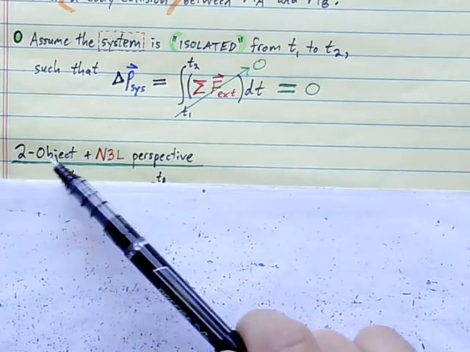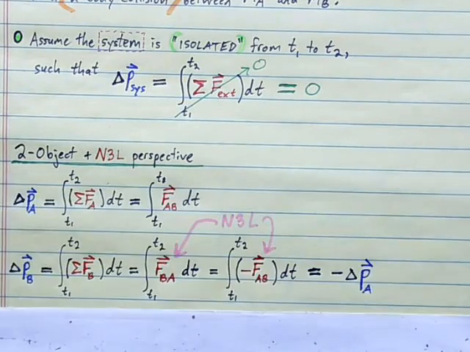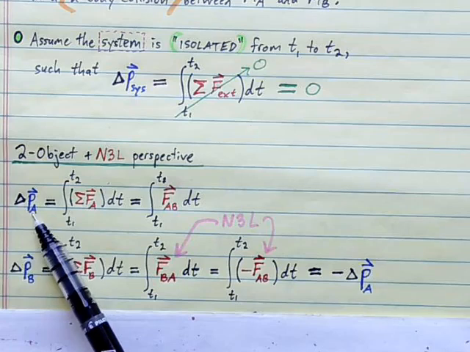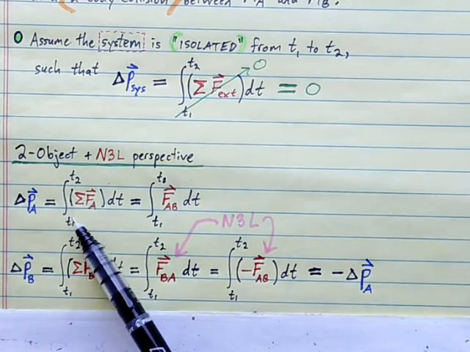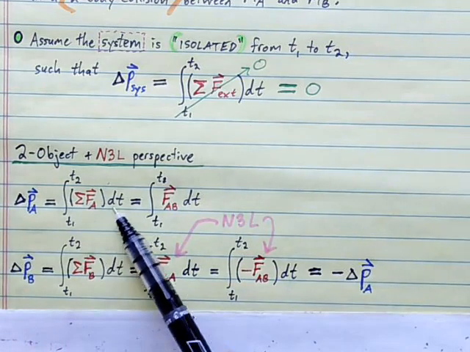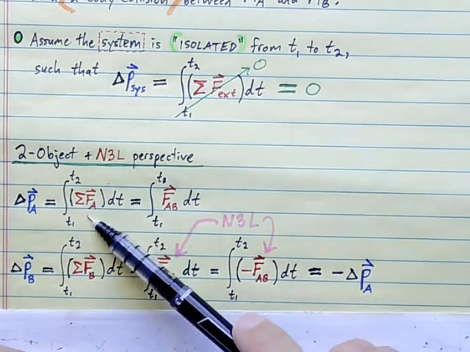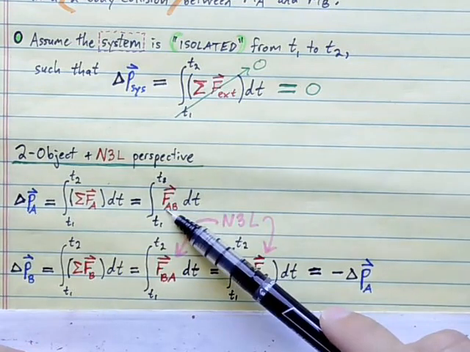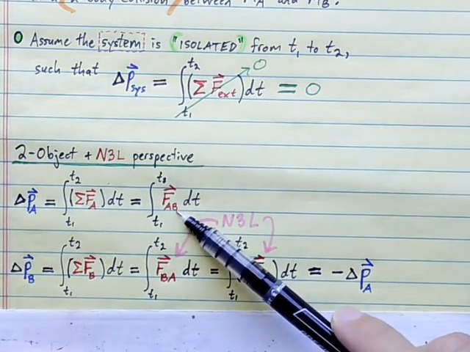First, let's look at this not from a system perspective, but from a two individual object perspective, with Newton's third law relating the forces those objects are experiencing. So the change in momentum of object A, just object A, not the system, depends on the net force on A during that interval. This would be the impulse imparted to A. And if the system is isolated, then the net force on A, or the impulse on A, will be just due to the force on A due to B. This is the internal force of B pushing on A.